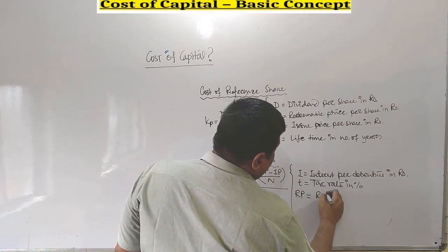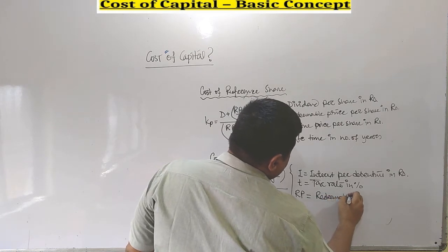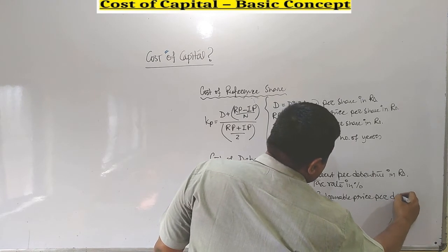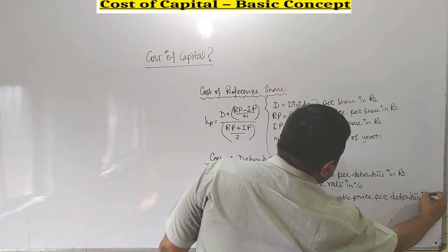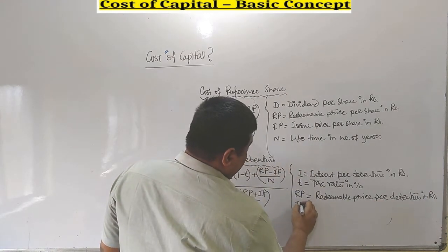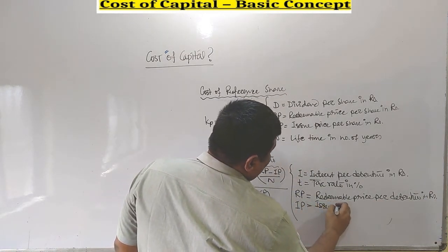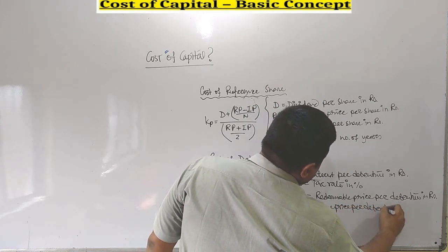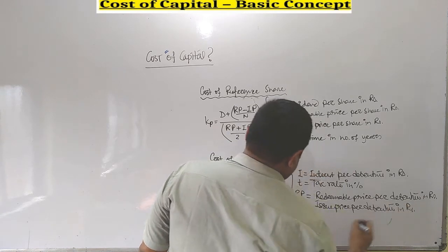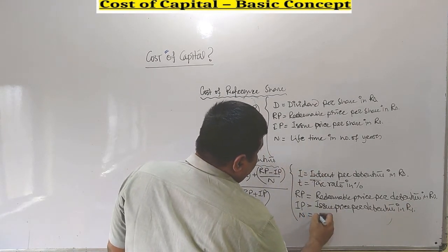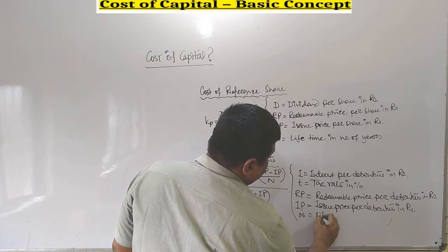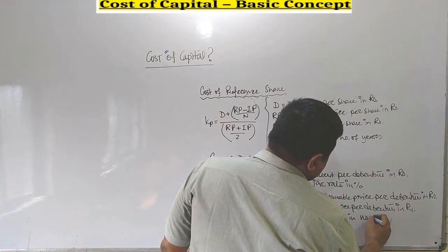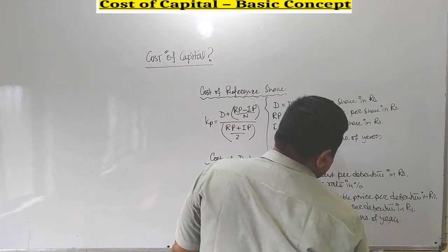It is redeemable price per debenture in rupees. IP stands for issue price per debenture in rupees. N stands for lifetime in number of years.